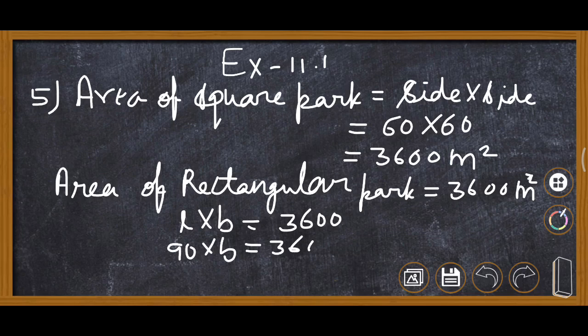Then we will find breadth. Breadth is equal to 3600 upon 90, means divided by 90. 0 can be cut by 0 and 9 4s are 36, so it is 40. Answer is 40 meter. Breadth is 40 meter.